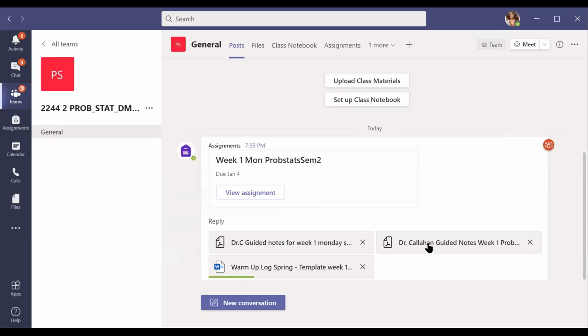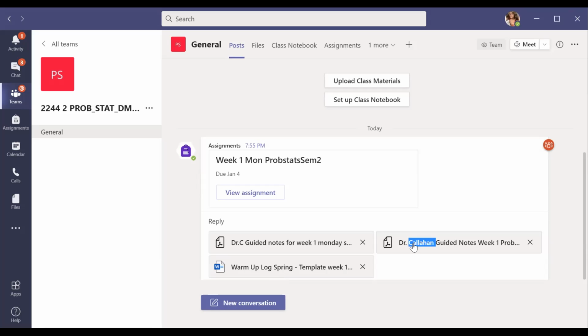Okay, so 3 different attachments. First one is the notes you need for today, just for week 1 Monday. The second part right here is the guided notes for when we start talking about probability and statistics. This is the one that you guys generally turn in at the end of the month, and it also has your homework template on it. And this one right here is the warm-up blog itself.